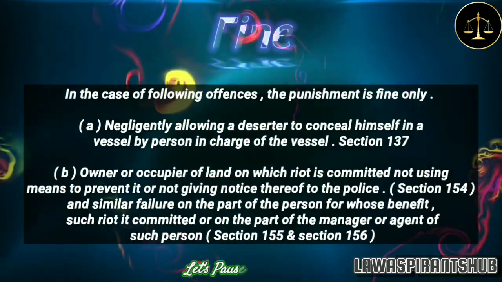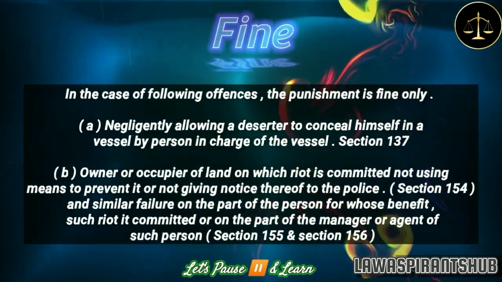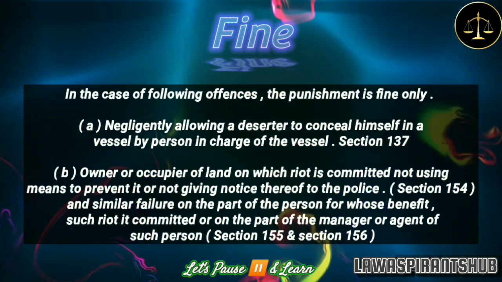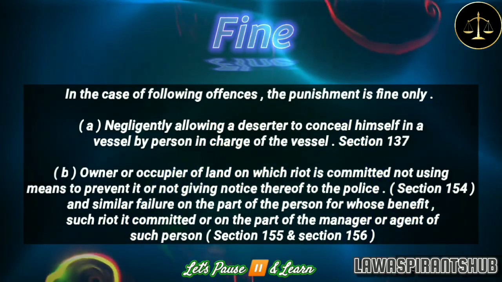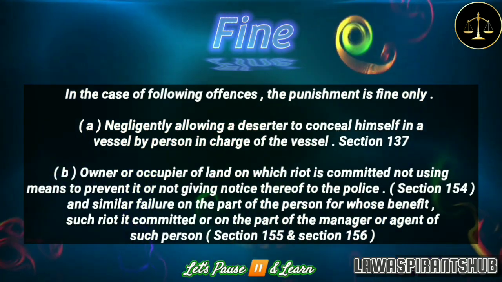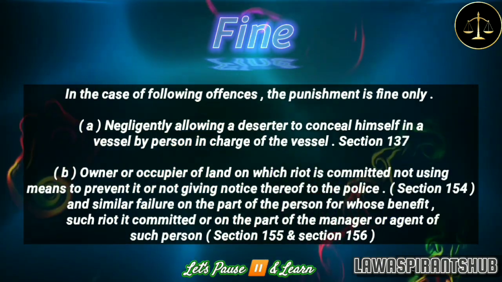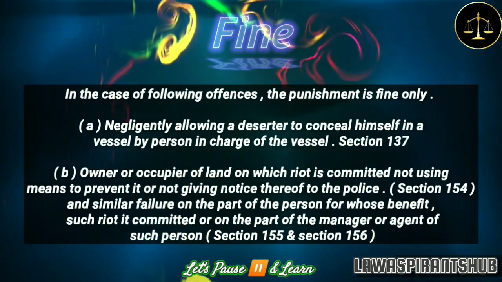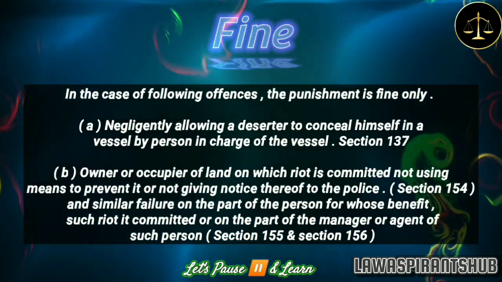The next type of punishment provided by the code is fine. In the case of the following offenses, the punishment is fine only. A. Negligently allowing a deserter to conceal himself in a vessel by the person in charge of the vessel, provided by Section 137 of the code. B. Owner or occupier of land on which a riot is committed not using means to prevent it or not giving notice thereof to the police, provided by Section 154 of the code, and similar failure on the part of the person for whose benefit such riot is committed or on the part of the manager or agent of such person, provided by Section 155 and Section 156 of the code.